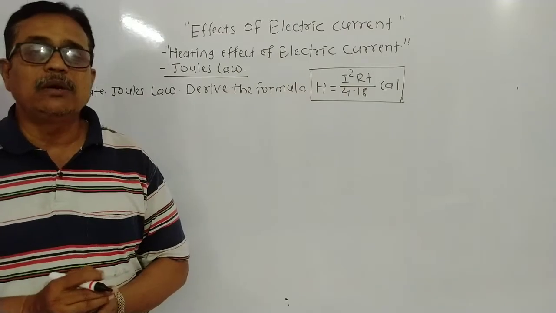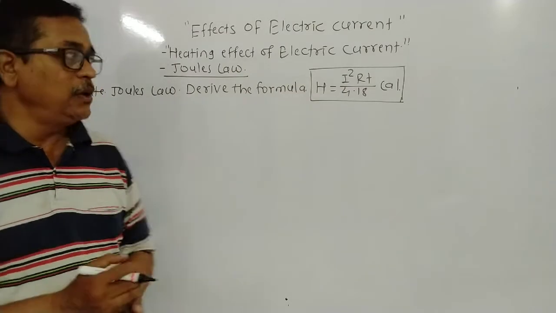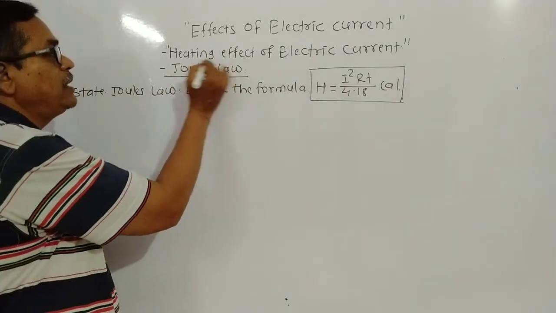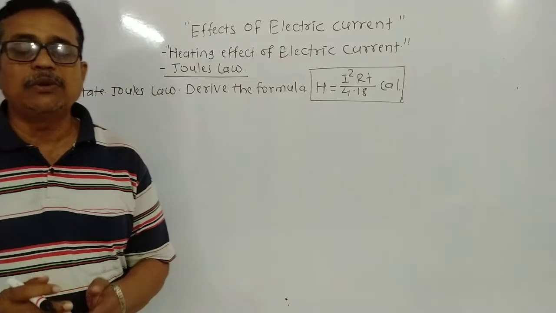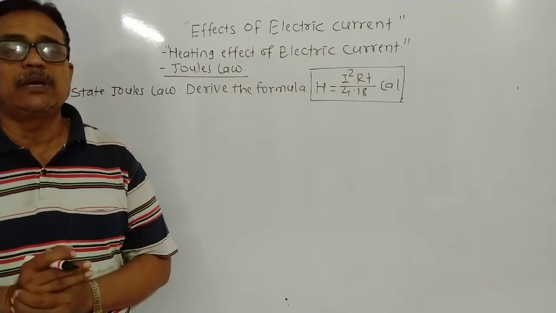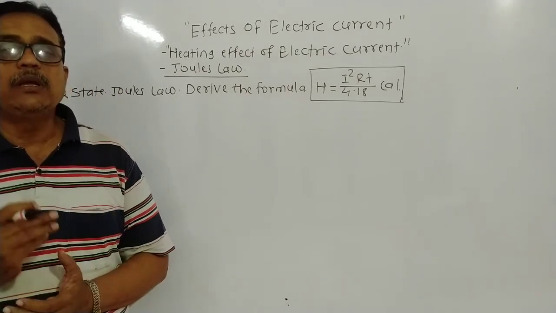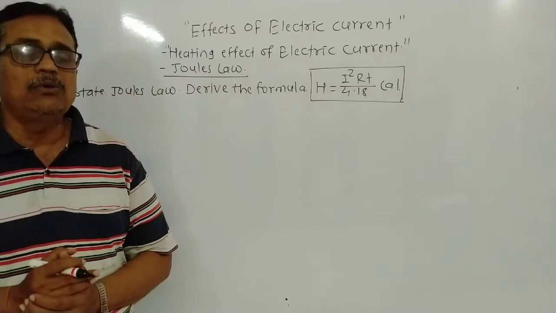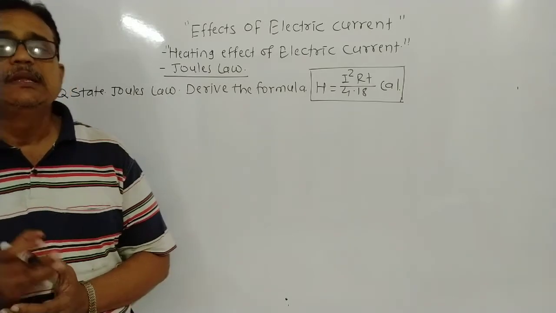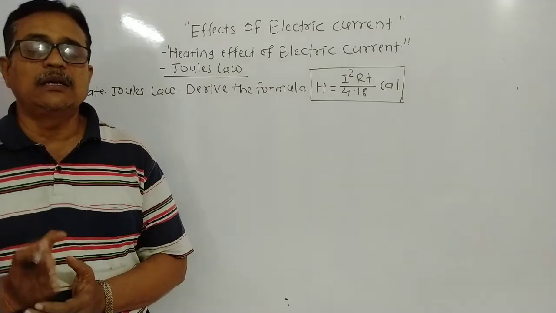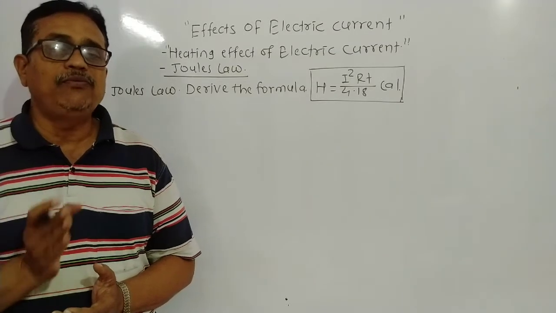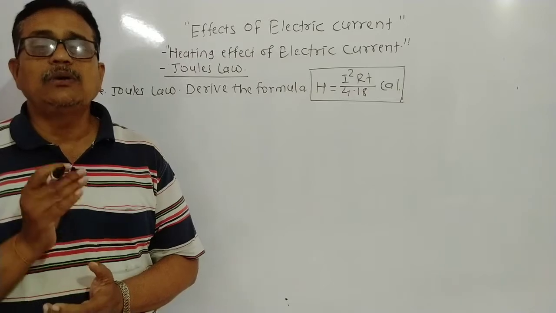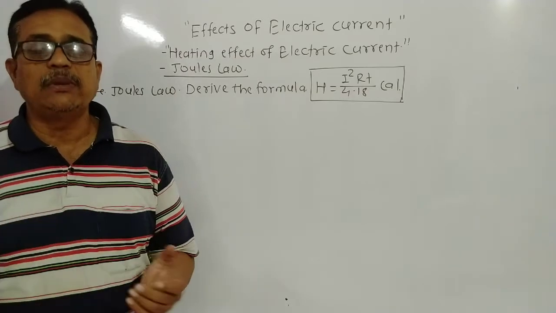Dear student, today we start the heating effect of electric current. Firstly in this chapter we complete the heating effect of electric current. Heating effect means, according to the law of conservation of energy, energy can neither be created nor be destroyed. Energy converts from one form into another form and total energy in the universe remains constant.